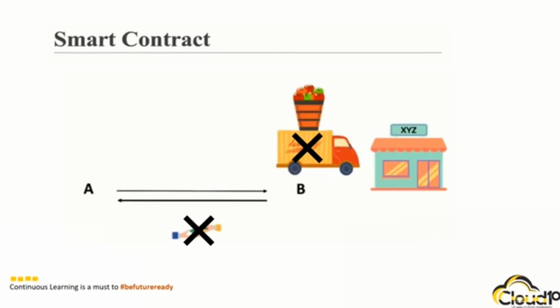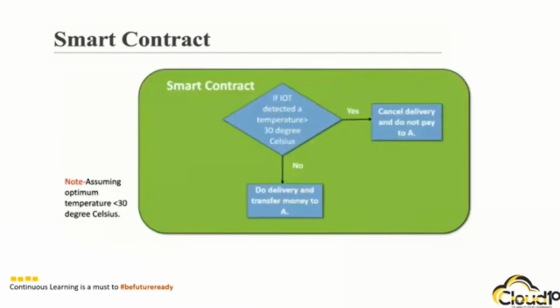Now to avoid any such cases, these two parties can get into a smart contract. Smart contract is a program which highlights the positive and negative cases. In this example, when should the supplier deliver fruits and when shouldn't he? When should the payment to the supplier happen and when should it not? In this diagram, we have highlighted that the fruits have to be kept at a temperature of -30 degrees Celsius when they are delivered, so that they get delivered fresh, and we can track the temperature through an IoT device.